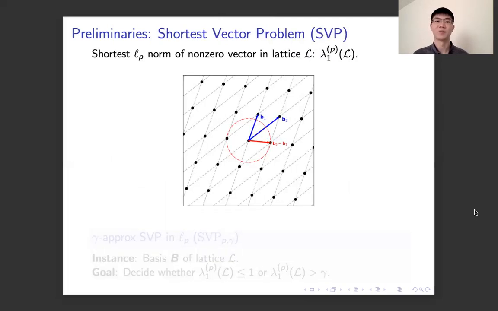The first lattice problem we consider is the shortest vector problem, SVP.